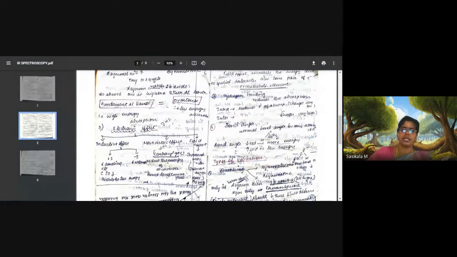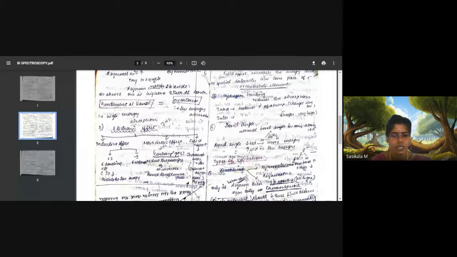The inductive effect depends on the electron withdrawing groups and electron donating groups attached to the molecule, where there is a plus I effect and a minus I effect. I represents inductive effect. Positive means it pushes more electrons to the bond. When more electrons are present around the bond, it becomes more flexible, but that means bond strength is reduced. We have discussed in Hooke's law that frequency is directly proportional to bond strength. When bond strength is reduced, what happens? Frequency also will be reduced.